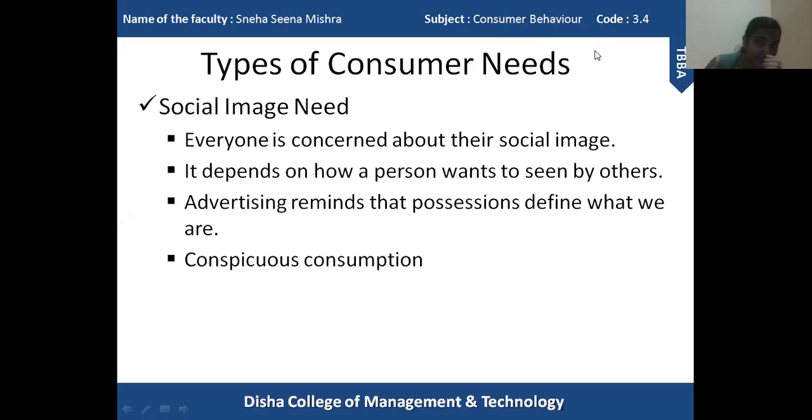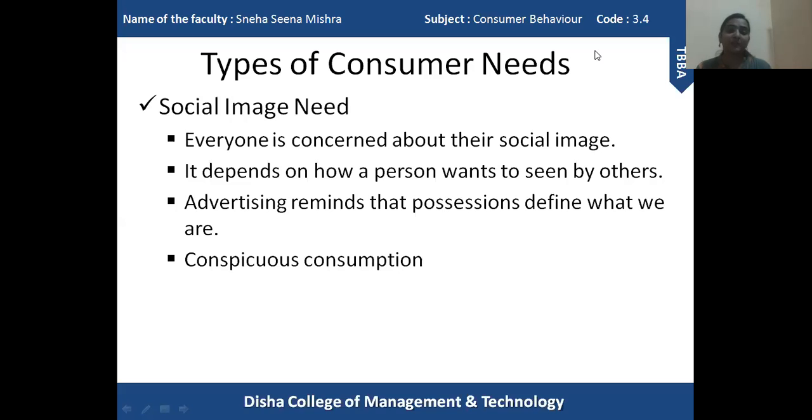So the last point that you're seeing is conspicuous consumption. What does it mean? It actually describes the purchase and consumption of a product based on a belief that the products we possess and consume reflect what we are, our image, our status, what we want others to see.